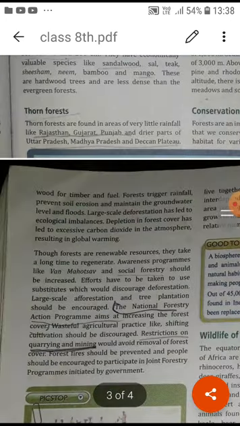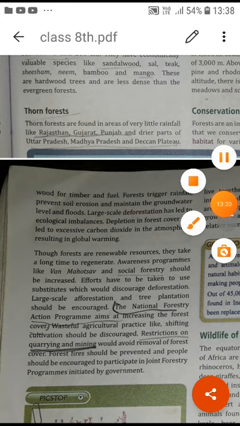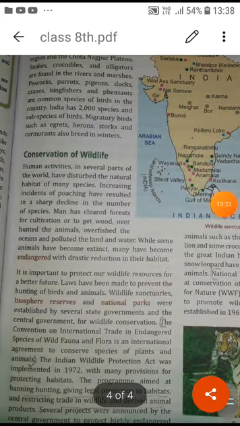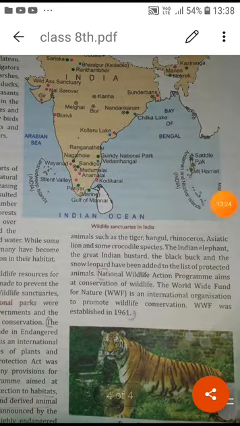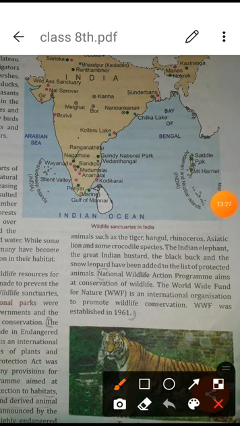After this act was formed, nobody could kill any kind of animals in the reserve form of the government. Especially the tiger, hangul, rhinoceros, Asiatic lions, and some crocodile species were totally protected because they were going to become extinct. Another one is the National Wildlife Action Plan, which aims at conservation of wildlife.